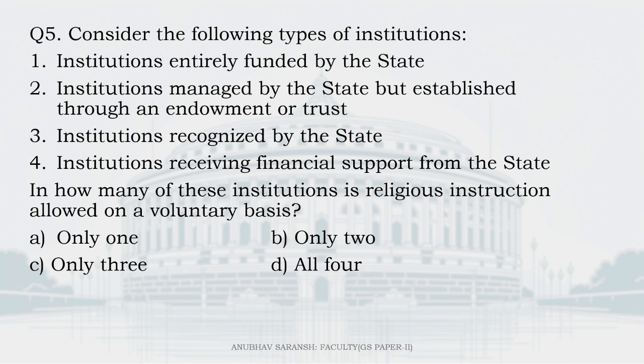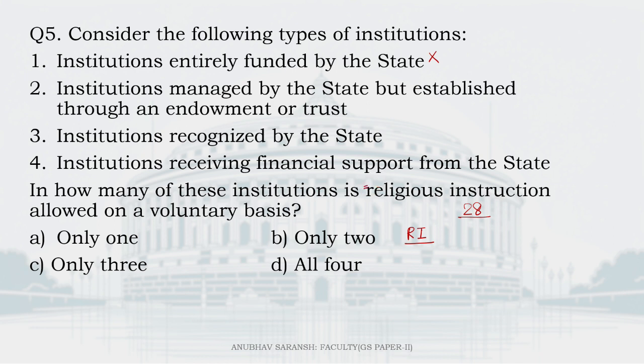In how many of these institutions is religious instruction allowed on a voluntary basis? So Article 28 tells us that there are 3 types of educational institutions vis-a-vis providing religious instruction. The ones which are entirely funded by the state, there is no possibility of voluntary or otherwise religious instruction being provided.